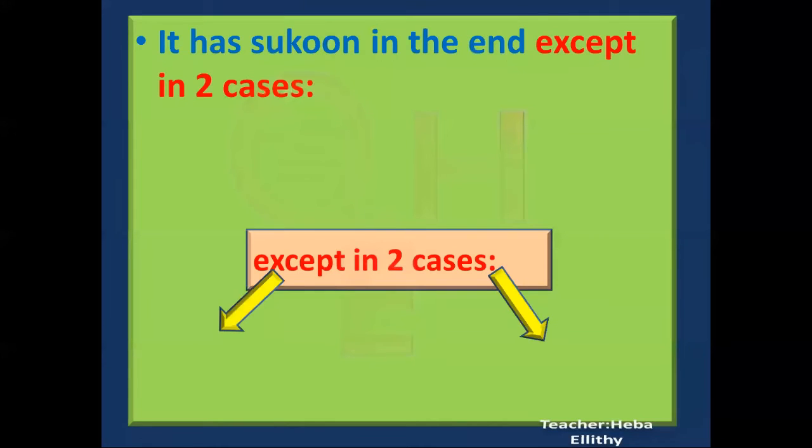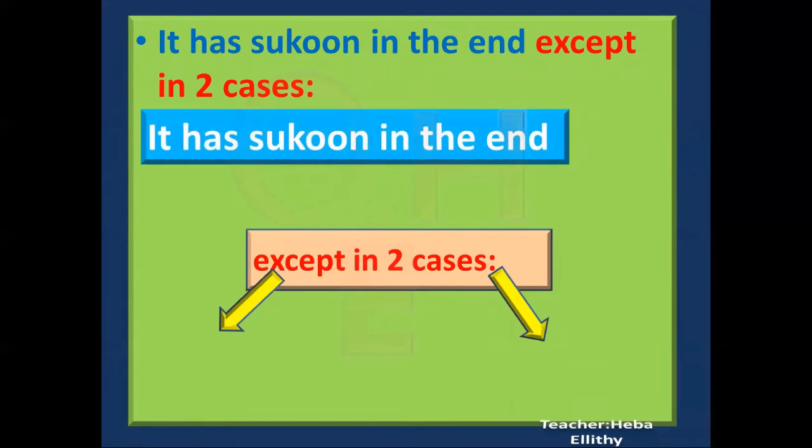Let's continue and see. It has sukun at the end except in 2 cases. This is a very clear sign you can find all the time. The command verb in Arabic has sukun at the end of it. The sign on top of the last letter should be sukun except in 2 cases. Let's see how it looks.